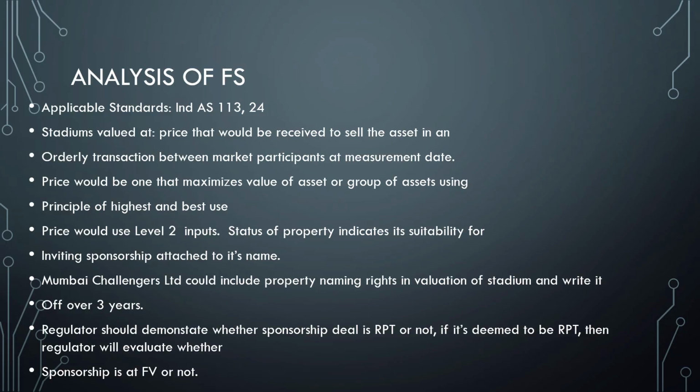What is level 2 inputs? Level 1 is quoted prices, and level 2 is based on observable inputs. So these are level 2 inputs based on highest and best use. The status of the property indicates suitability for inviting sponsorship attached to its name. So for Mumbai Challengers, considering the property naming rights value of the stadium, they can write it off over the next 3 years. This is one part. Now the regulator should demonstrate whether the sponsorship deal is a related party transaction or not. If it is deemed to be an RPT, then the regulator will evaluate whether the sponsorship value is at fair value or not.